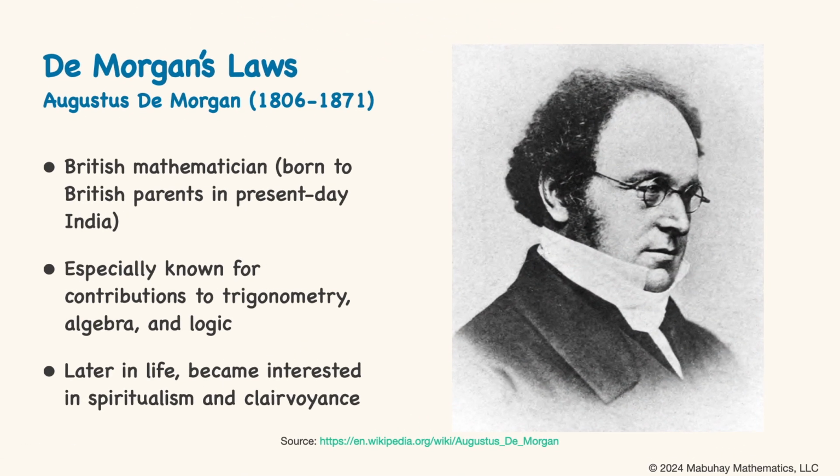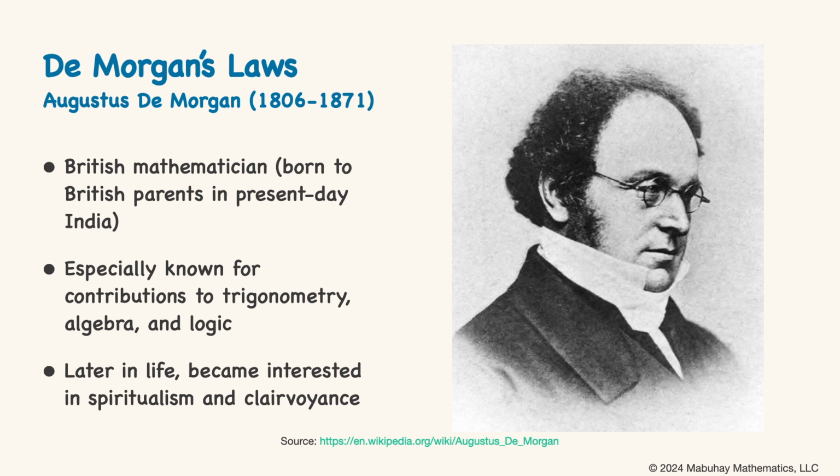So who was De Morgan anyway? Augustus De Morgan was a British mathematician, that is, born to British parents in present-day India. He's especially known for contributing to the fields of trigonometry, algebra, and logic. And while he was staunchly anti-deist, you can think atheist, for much of his life, later on he became interested in clairvoyance and what he referred to as spiritualism, and even wrote a book, From Matter to Spirit, the result of 10 years' experience in spirit manifestations.